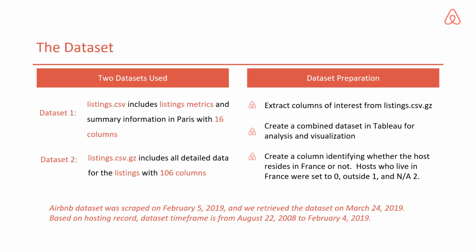Before we look into the resulting charts, let's look at the data we used and where it was retrieved. The data sets primarily used in this assignment are from the Paris Airbnb dataset. Dataset 1 was from the listings.csv file that contained detailed information. Dataset 2 was the listings.csv.gz file that contained detailed data. The information was scraped on February 5th, 2019, and we retrieved the data on March 24th, 2019. We also based this on the hosting records from the file. The time frame of the data was determined to be August 22nd, 2008 to February 5th, 2019.